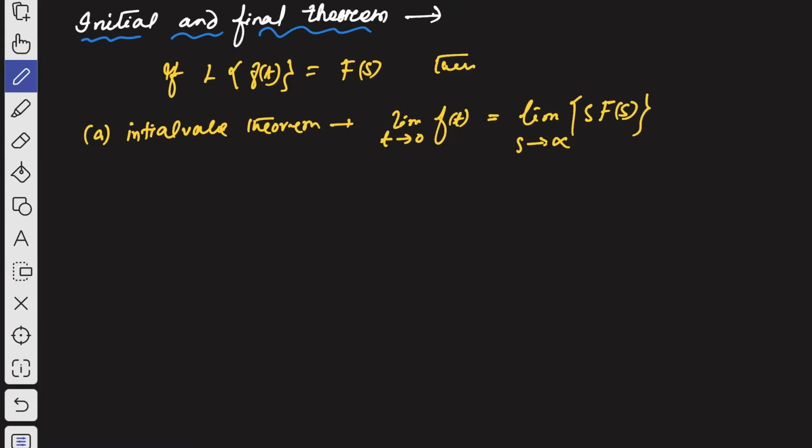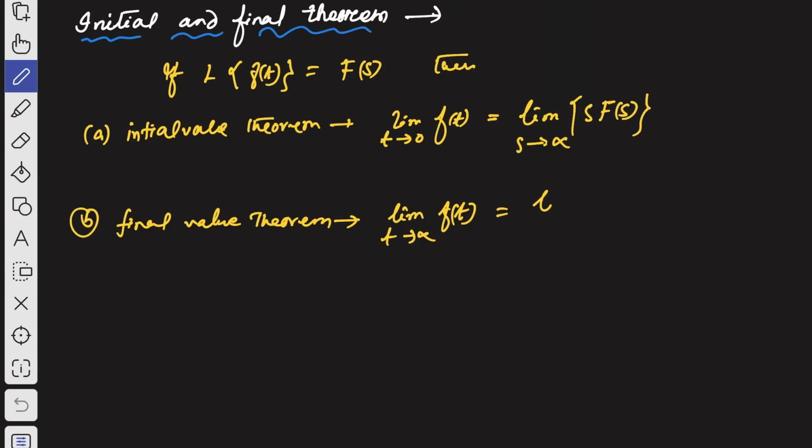Okay. So now, the final value theorem says that limit of f of t as t tends to infinity is equal to limit of s into capital F of s when s tends to infinity.